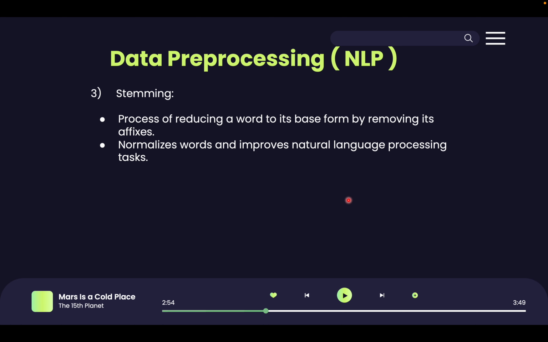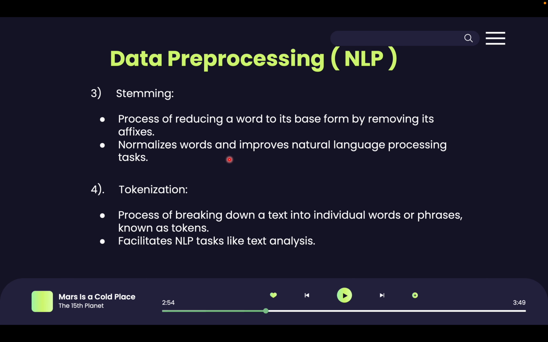We also performed stemming, which is a process of reducing a word to its base form by removing its affixes. It normalizes words and improves natural language processing tasks. And then finally, tokenization, which is breaking down a text into individual words or phrases known as tokens. It facilitates NLP tasks like text analysis. After doing all these data preprocessing steps, we recombined the clean text string and returned it.